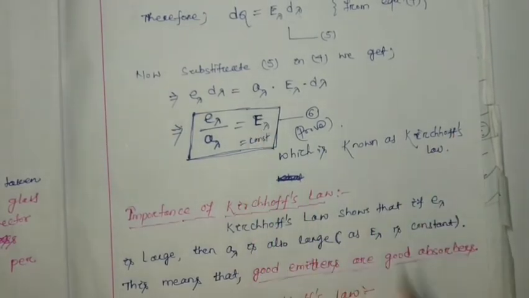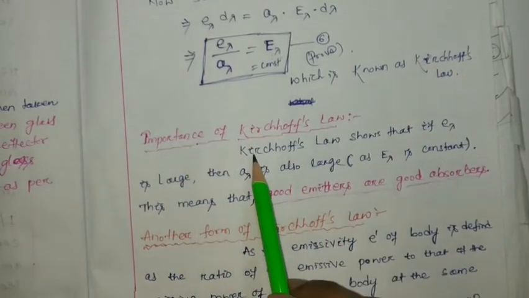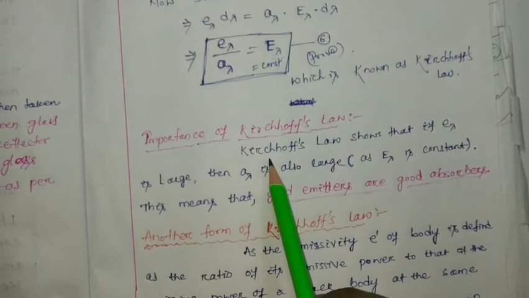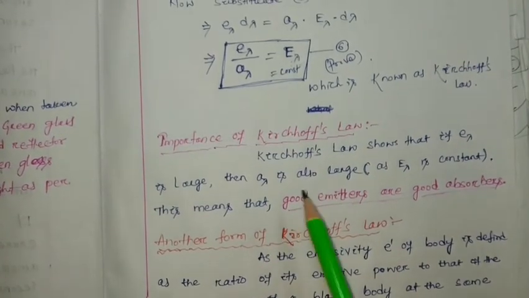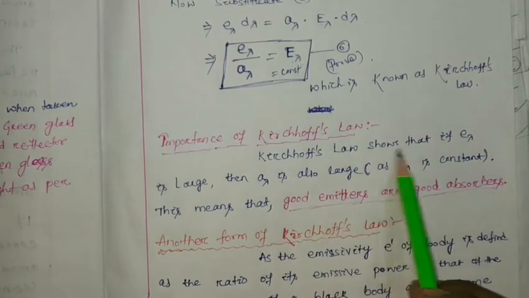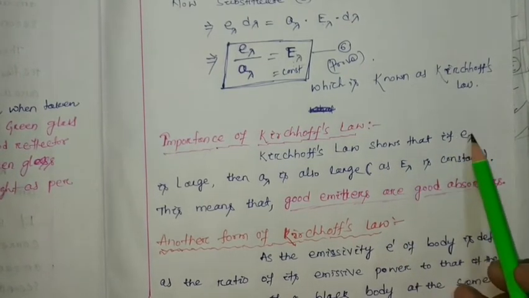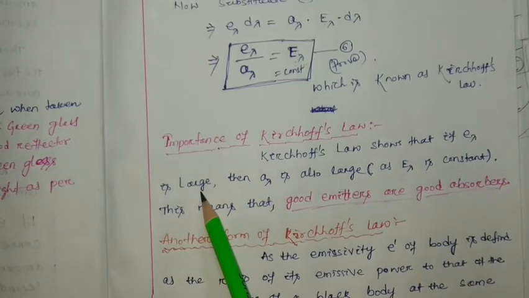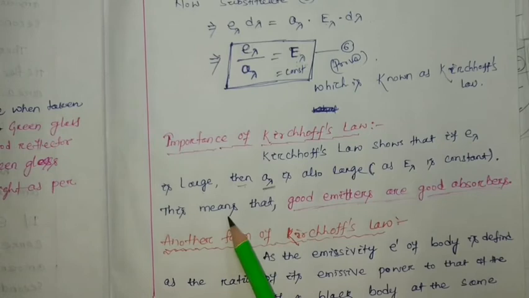Here we have proved it, and this is the importance of Kirchhoff's law. What is the importance of Kirchhoff's law? It is very interesting. Kirchhoff's law shows that if emissive power is larger, absorptive power is also larger.